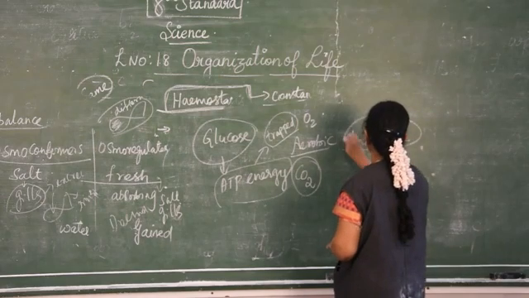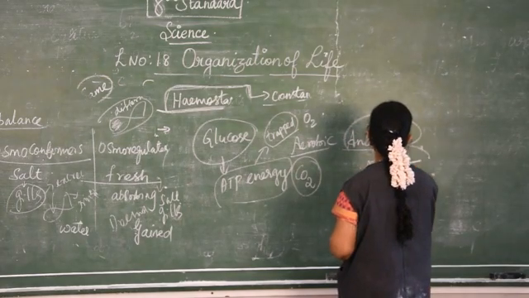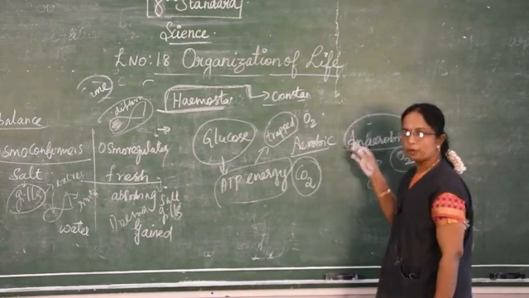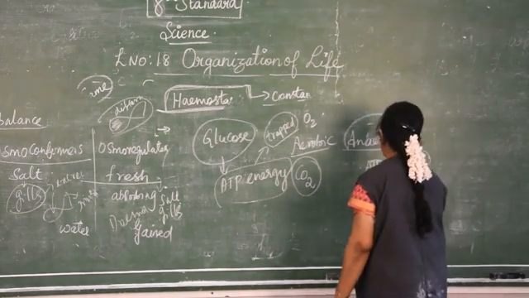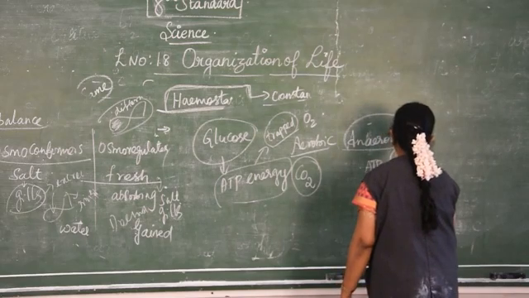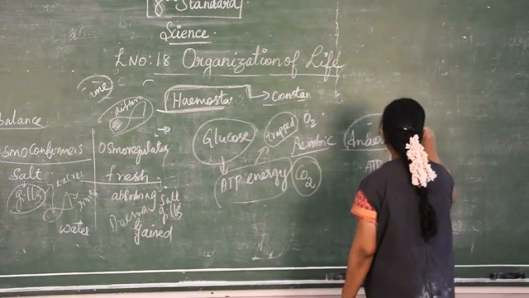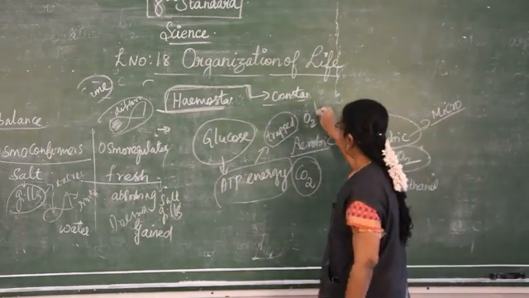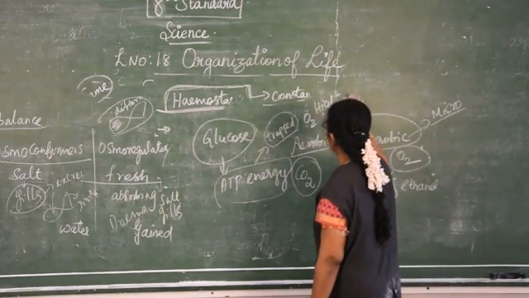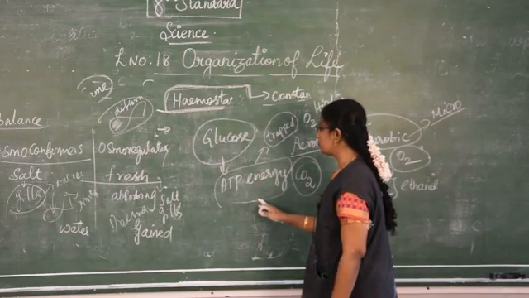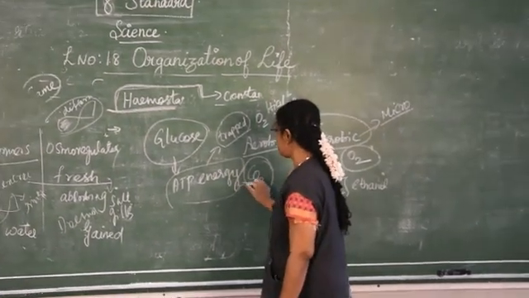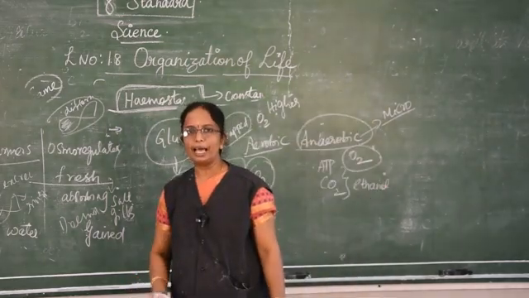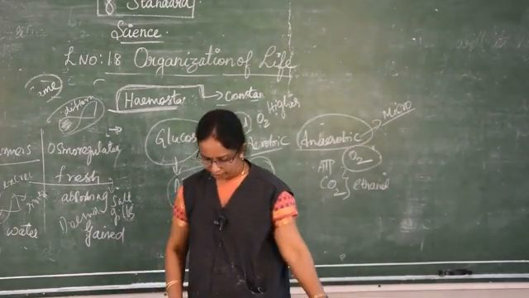But in anaerobic respiration, without oxygen, the glucose is only partially converted, so the end product will be ethanol. This is found in smaller microorganisms like bacteria. All the higher organisms convert the glucose into useful energy, and carbon dioxide is released. This is about aerobic and anaerobic respiration.